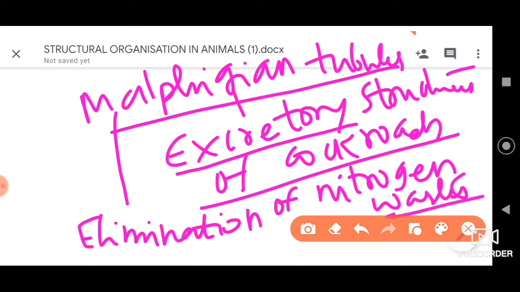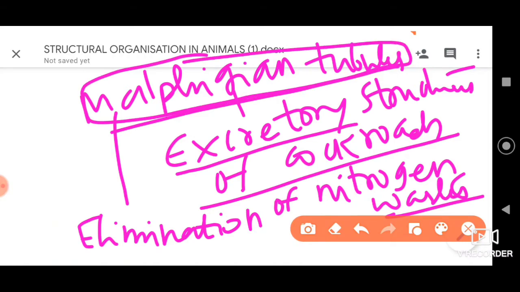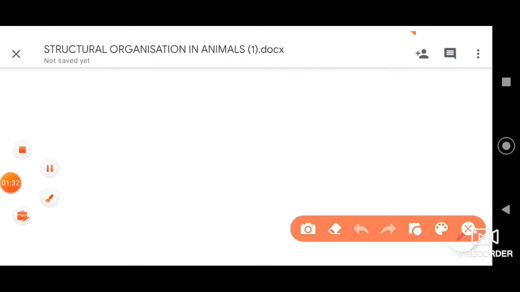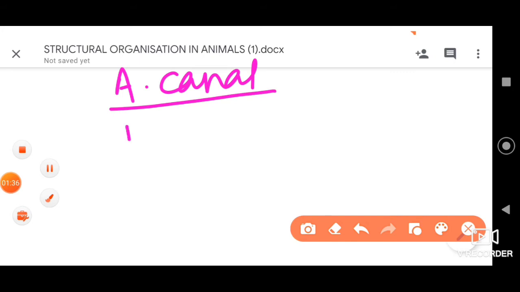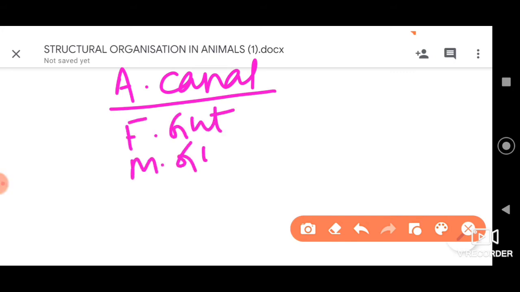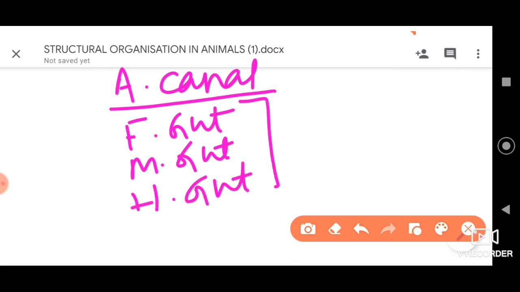Where do we find these Malpighian tubules? I told you that the alimentary canal is divided into foregut, midgut and hindgut. Correct?